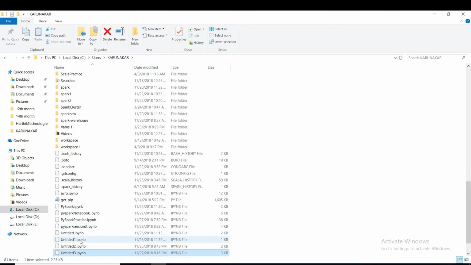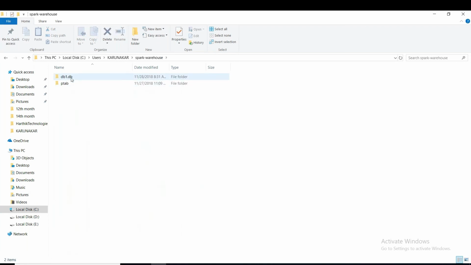Yeah, here we have the PySpark session 3 notebook, and in this, can you see some directory here? Spark warehouse. Okay, open this. What do we have here? db1.db, the database we just created, and ptab, I think a temporary table that we have created. If you open it, do we have this table? Are you able to see this?